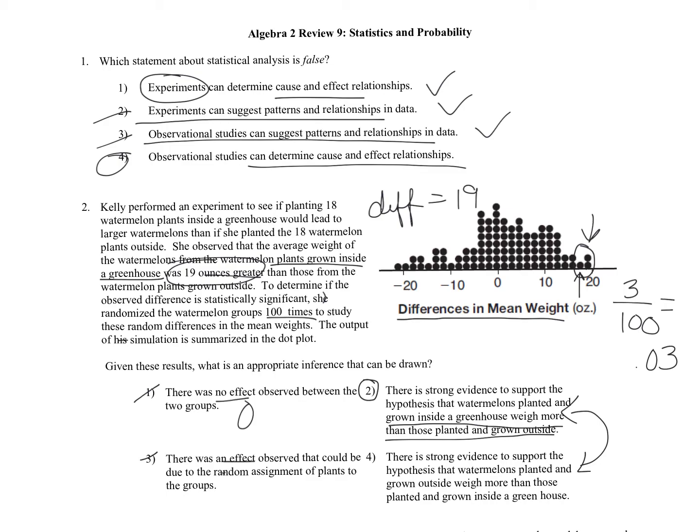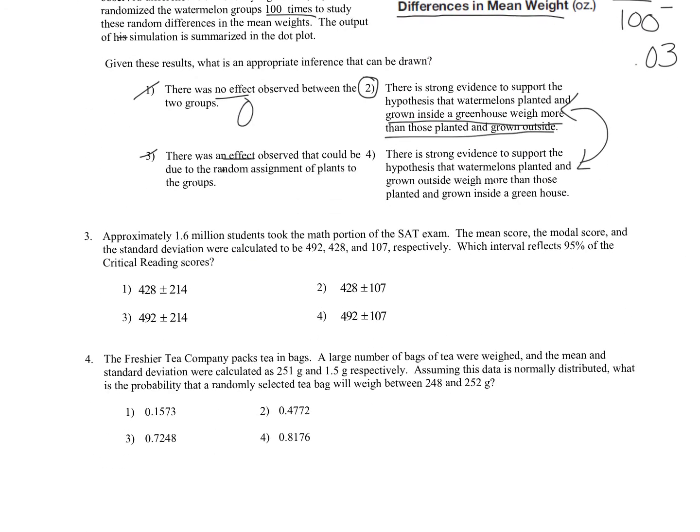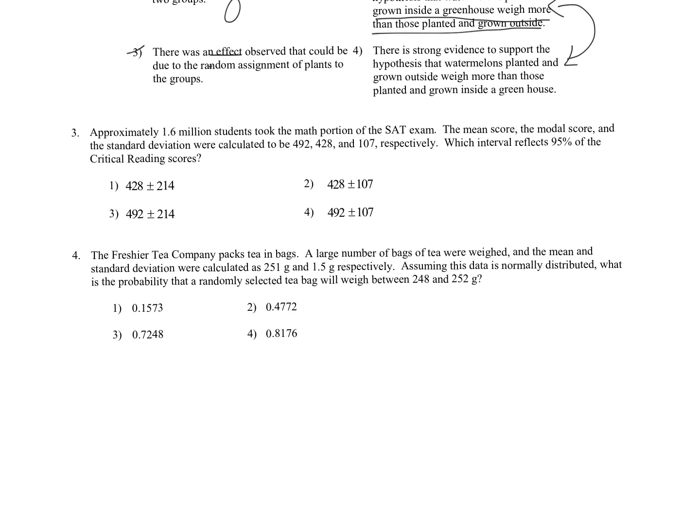The next one, down the page: approximately 1.6 million students took the math portion of the SAT exam. The mean score, the modal score, and the standard deviation were calculated to be 492, 428, and 107 respectively. First off, it says what interval reflects 95% of the critical reading scores.